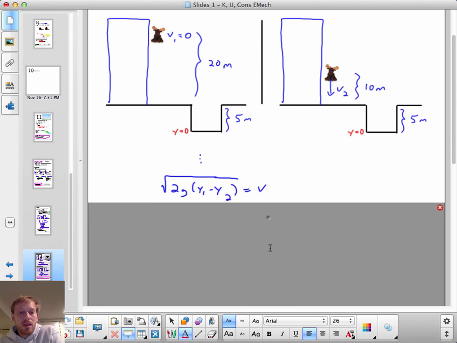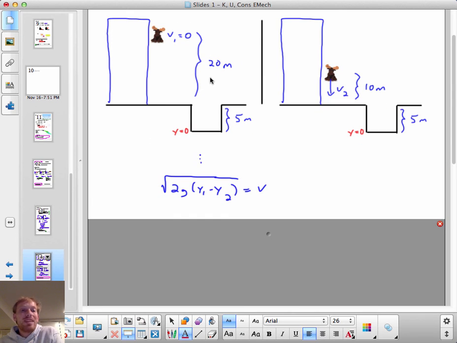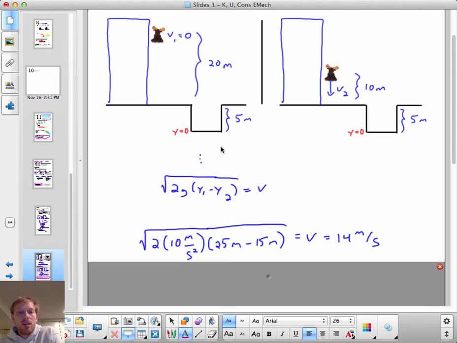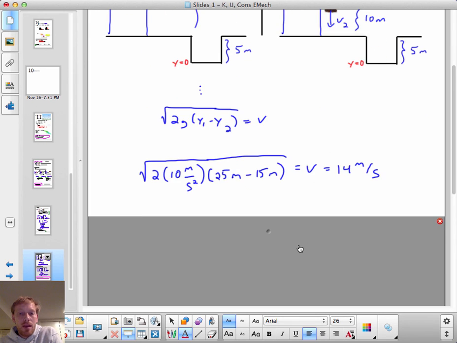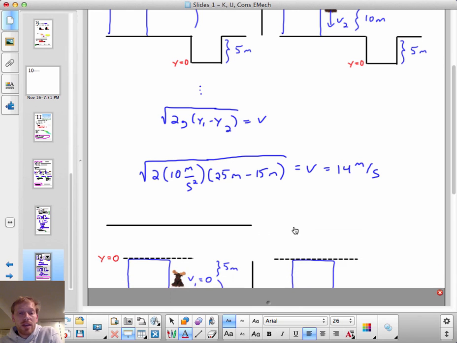Let's see. The setup of the problem would be exactly the same. Gravitational potential energy plus kinetic energy would be exactly the same up through this line in the previous slide. And let's see, y1 minus y2 would in this case be a height of 25 meters above y equals 0 to a height of 15 meters above y equals 0. And I get the same 14 meters per second.